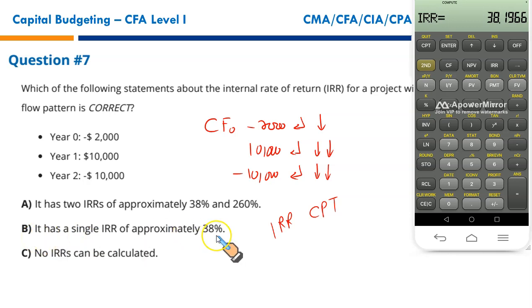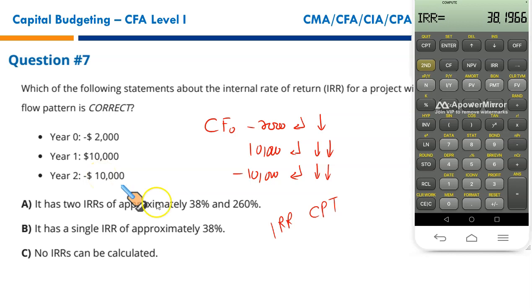Why? Yes, IRR is 38, but remember, whenever a project has unconventional cash flows, what is a conventional cash flow? Outflow in year 0, inflow in the later periods. That's the conventional cash flow of projects. Unconventional cash flow means cash flows positive in some years, negative in other years. Just like in this, 2,000 is the initial investment, 10,000 is the cash flow positive at the end of year 1, and then 10,000 negative at the end of year 2. Means it's an unconventional project with unconventional cash flows.